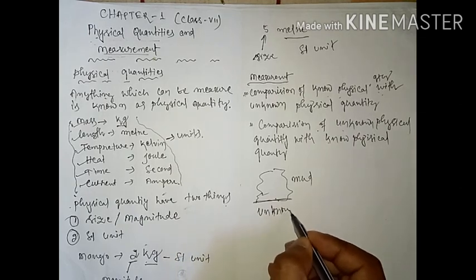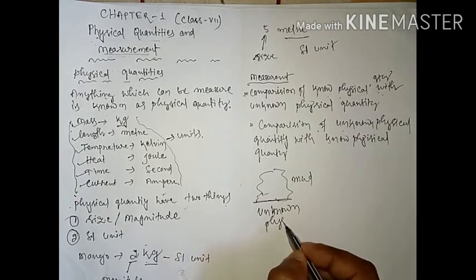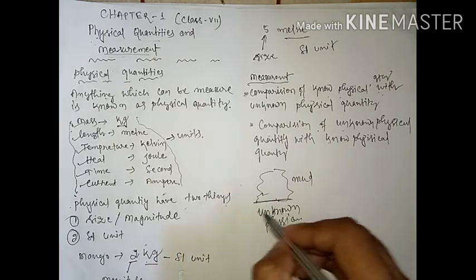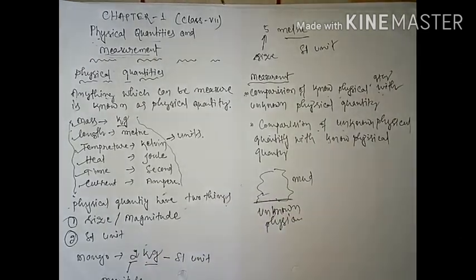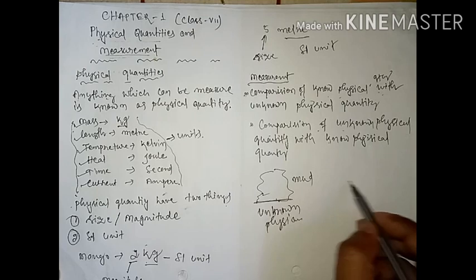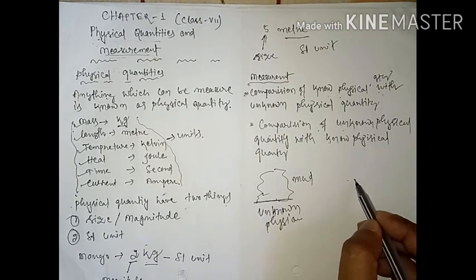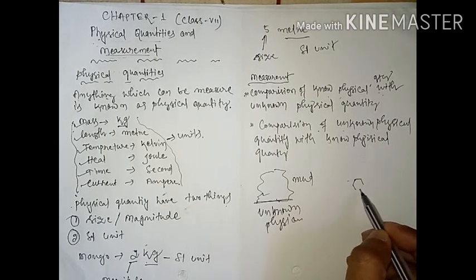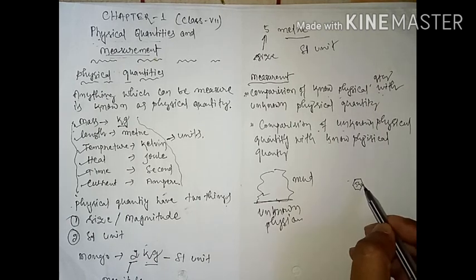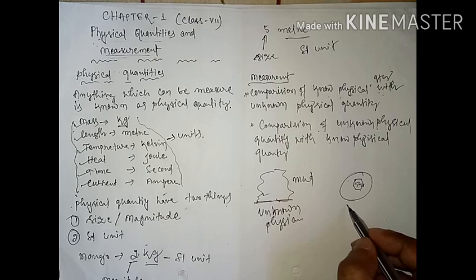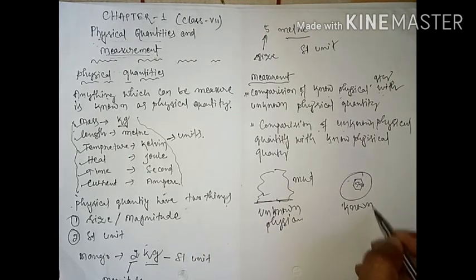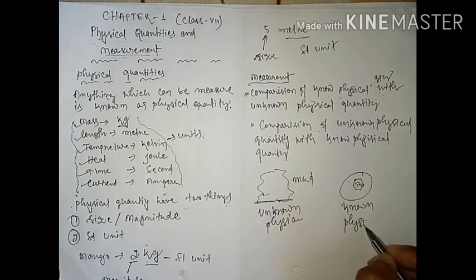When we measure it, we can use a known physical quantity, which is your weight. Suppose this is 5 kg or 2 kg. So this one is your known physical quantity.